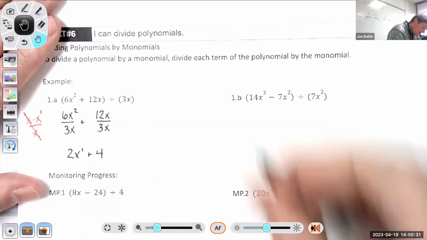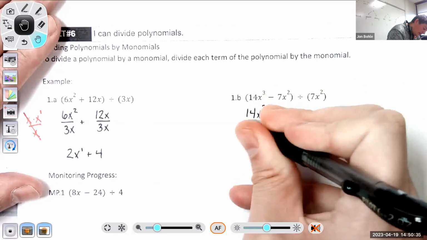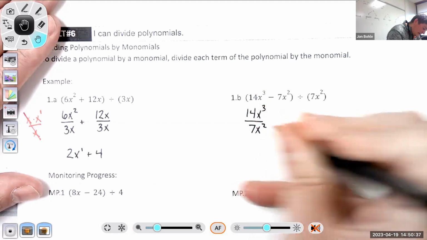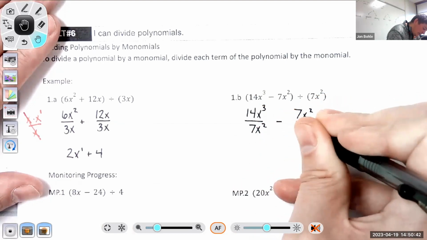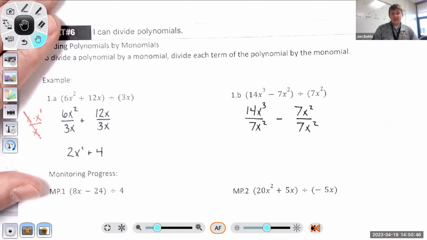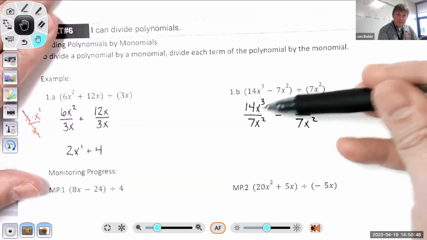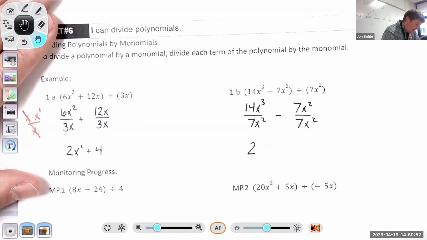Okay, 1b. So here I have 14x cubed, and I'm going to divide it by 7x squared. Then I'm going to subtract 7x squared divided by 7x squared. Same thing, just divide the parts that are there. So 14 divided by 7 is 2. Then x cubed divided by x squared.